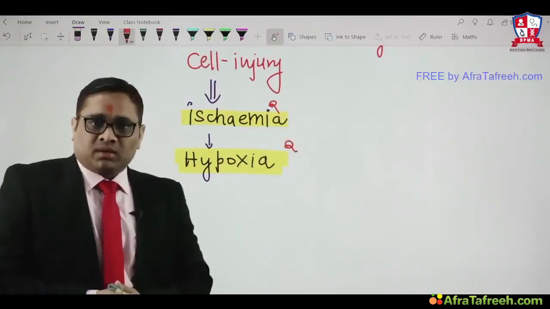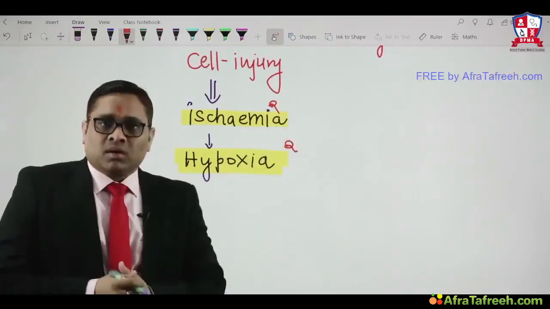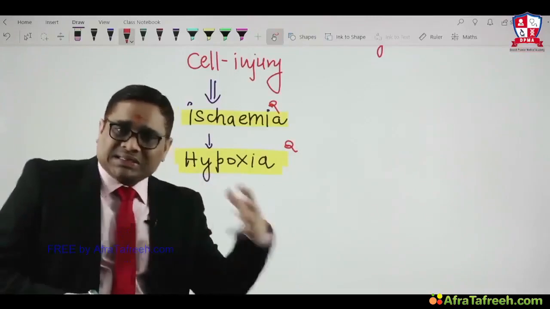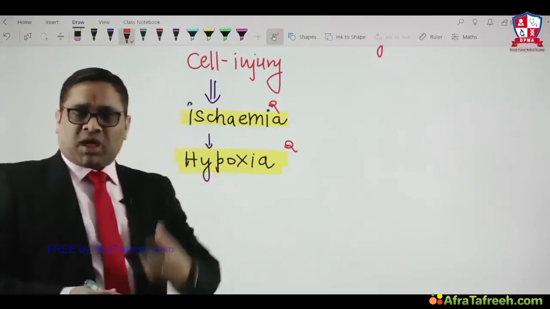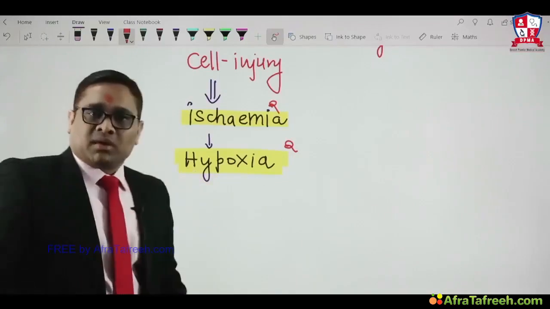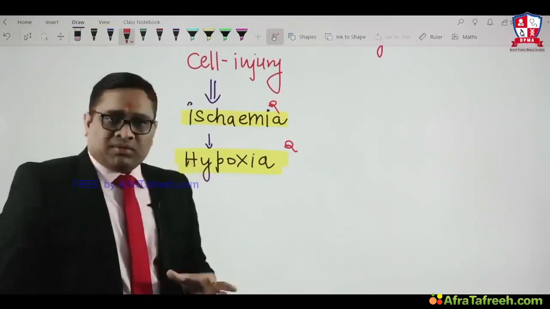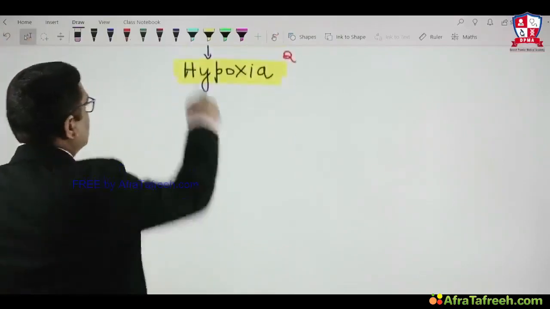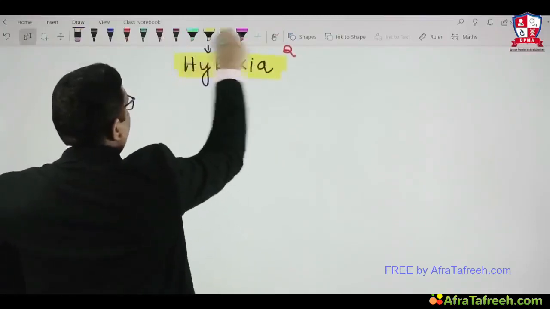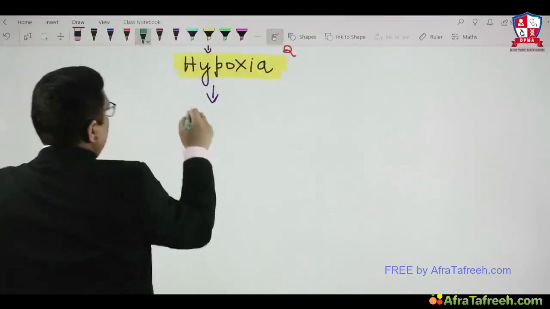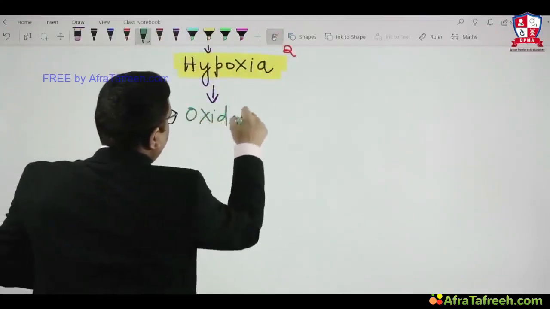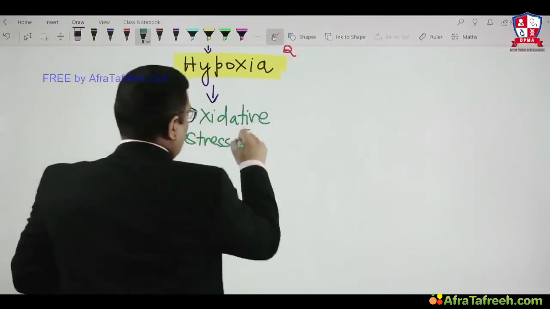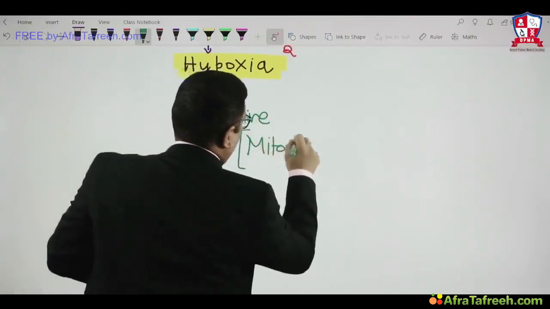Now the question comes to our mind: when there is hypoxia, what could be the mechanism of all this cell injury? Who is causing all these damages? What is the source of damage due to hypoxia and ischemia? Because of ischemia or hypoxia, they will induce oxidative stress on the mitochondria.